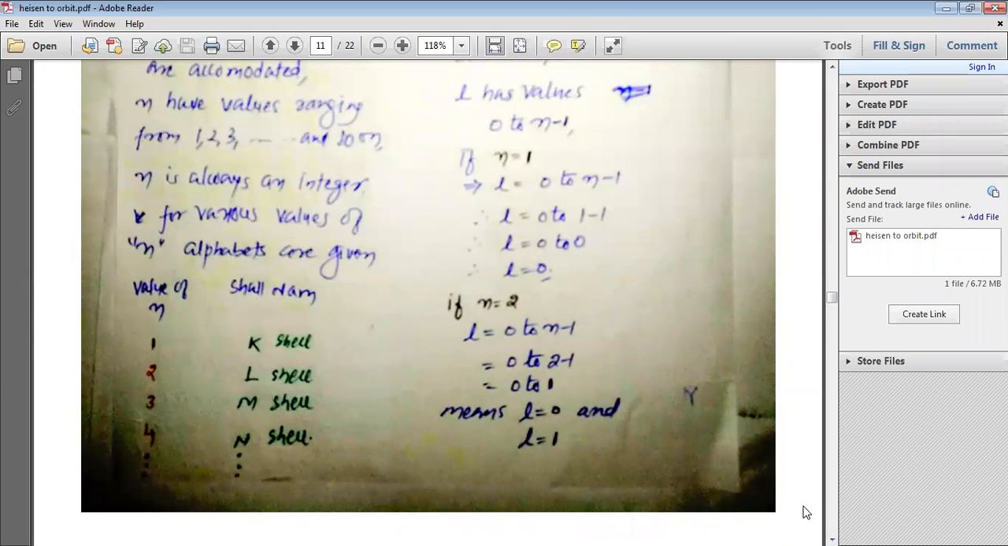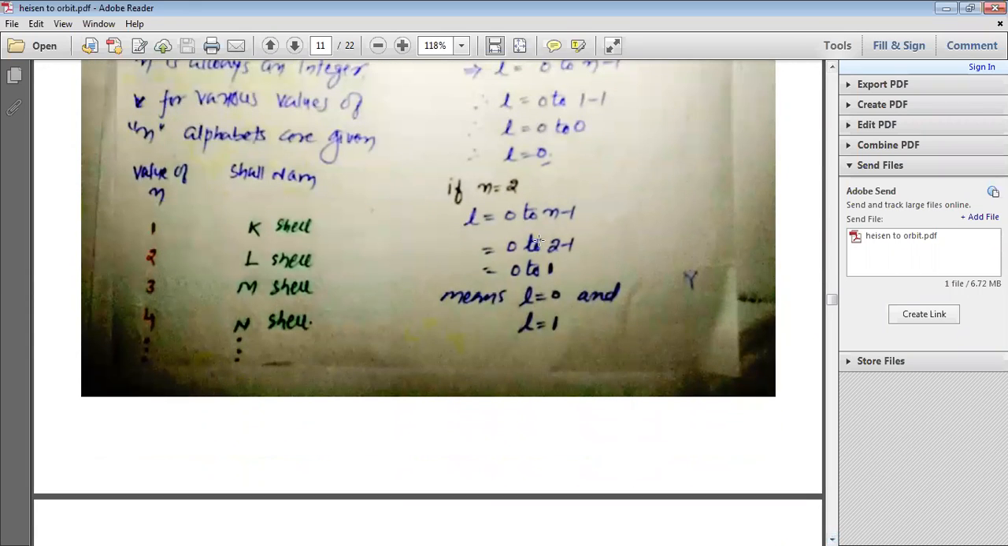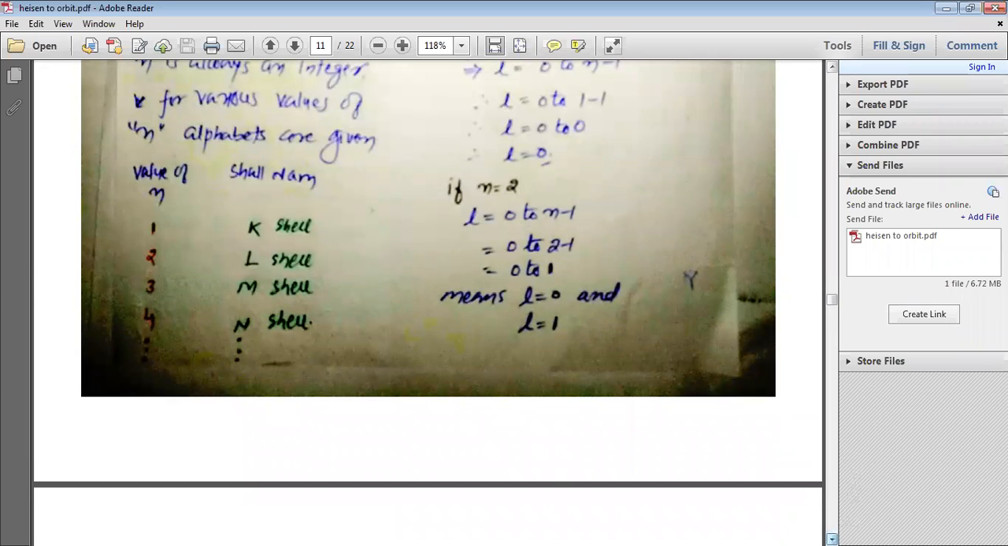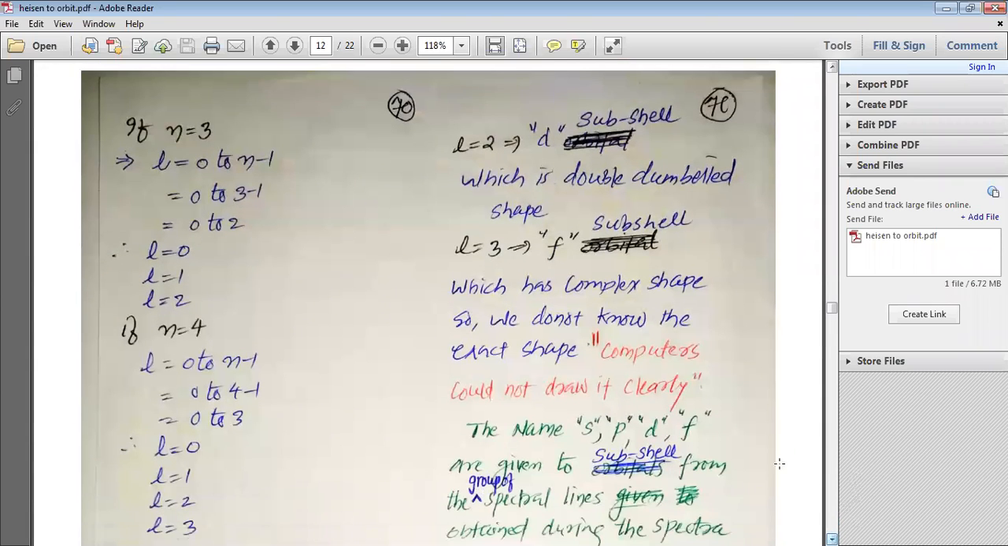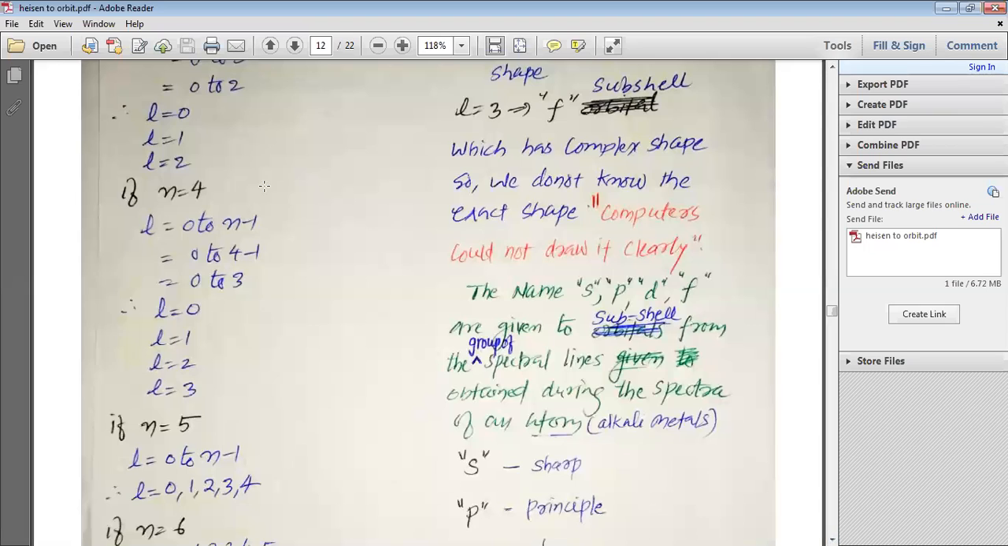If n is equal to 2, l would have the values of 0 to n minus 1, that means 0 to 1. Therefore, when n is equal to 2, we have L shell, and for L shell we have l equal to 0 and l equal to 1. The same way, if n is equal to 3, then we have M shell, and for M shell l ranges from 0 to n minus 1, that is 0 to 2, and therefore in M shell we have l equal to 0, l equal to 1, and l equal to 2.